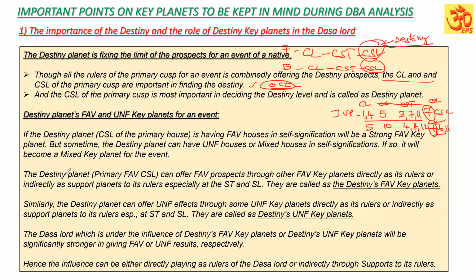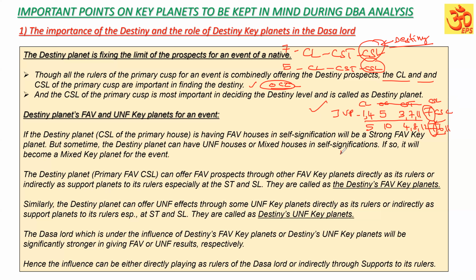The destiny planet can offer favorable prospects through other favorable key planets directly as its rulers or indirectly as support planets to their rulers, especially at star level and sub level. I will tell you. Suppose Jupiter is the 7th sublord. It is having favorable, or it can have some unfavorable on its own. Suppose, imagine it is having favorable key planets on its own. That source planet itself is a very good key planet for the 7th house matter. That is the destiny planet.